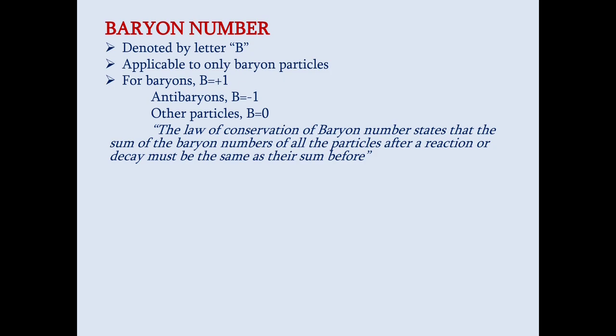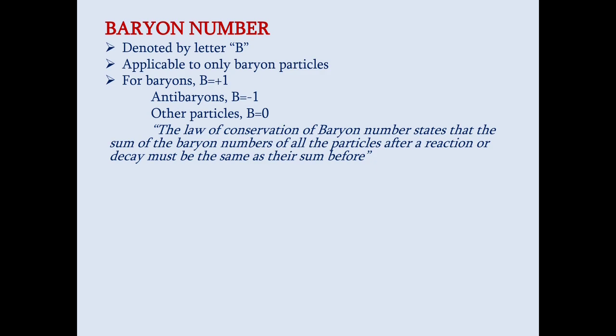For example, protons and neutrons are baryon particles, so they will carry a baryon number of B equal to +1. The antiproton and antineutron, since they are antiparticles, or you can call them antibaryons, will carry a baryon number of -1 unit.